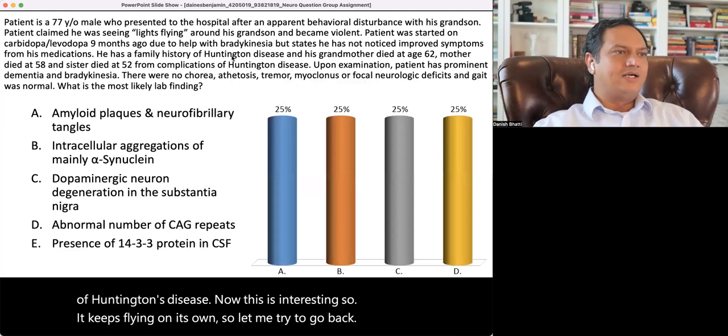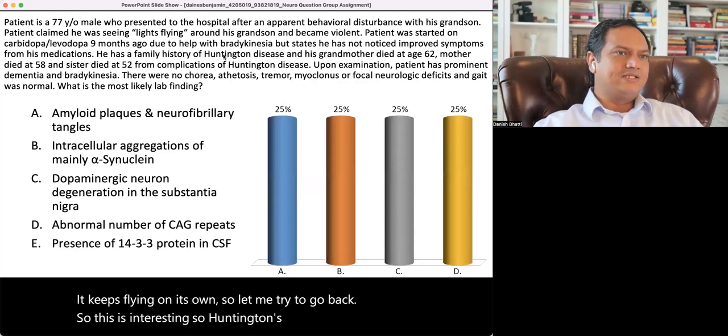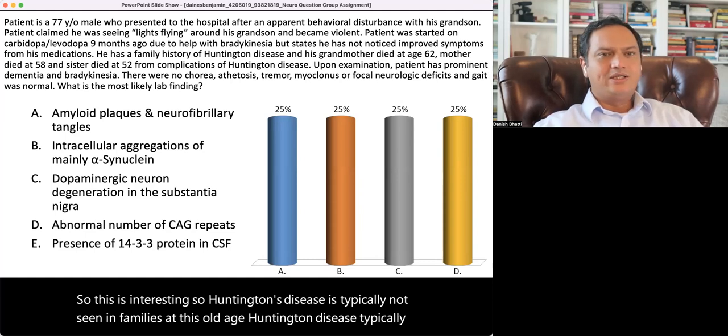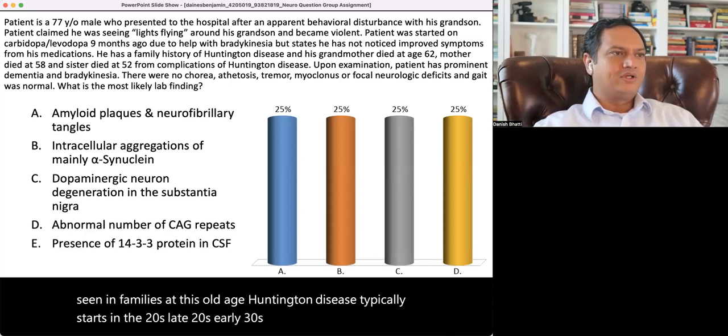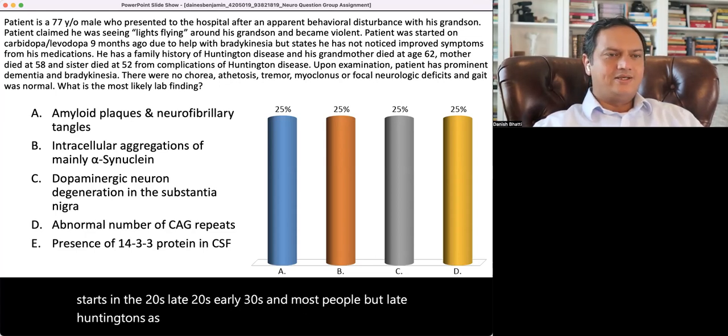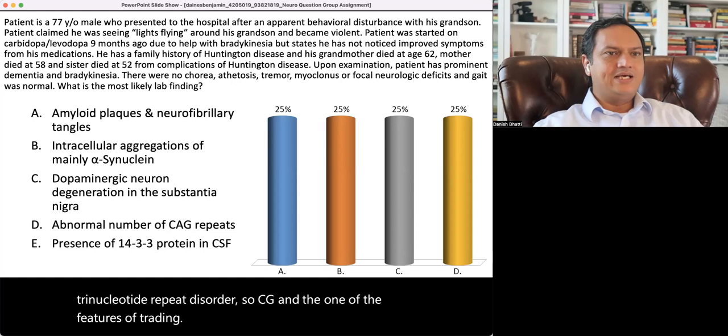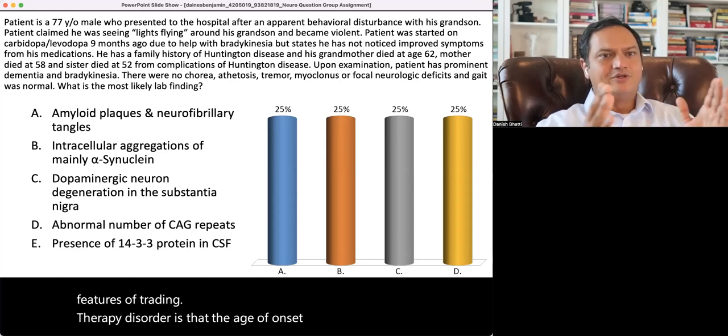So this is interesting. Huntington's disease is typically not seen in families at this old age. Huntington's disease typically starts in the late 20s, early 30s in most people. But late Huntington's is possible. Huntington's disease is a trinucleotide repeat disorder, so CAG. And one of the features of trinucleotide repeat disorders is that the age of onset is dependent on the length of the repeat.